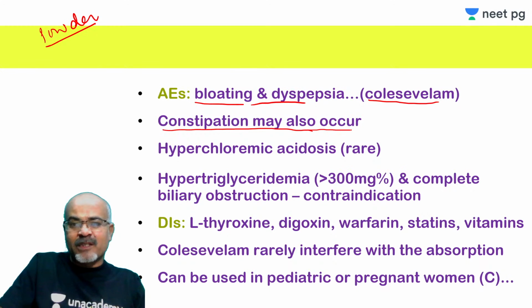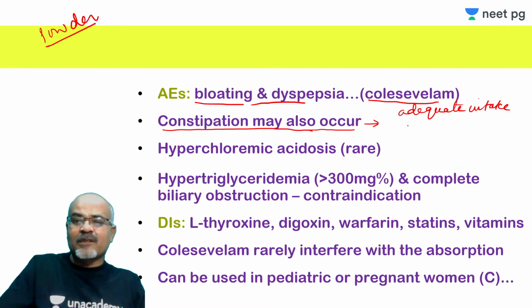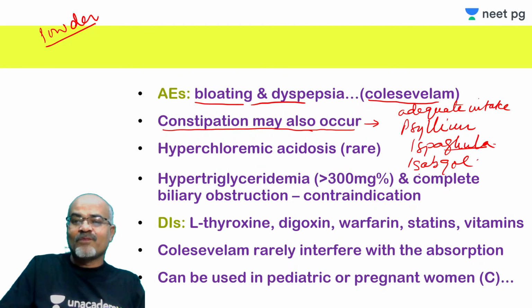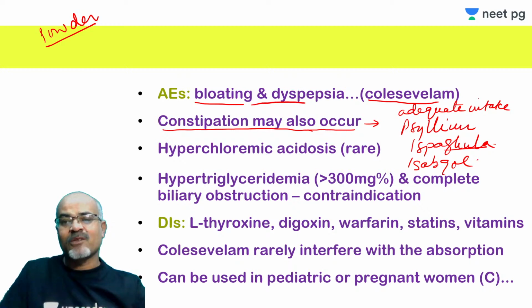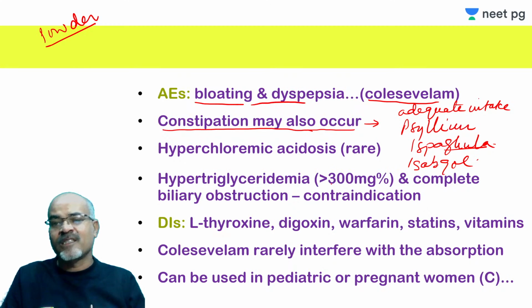However, this constipation can be reduced by asking the patient to ensure adequate water intake, a lot of water intake, and also if necessary one can use psyllium husk, that is also called ispagula husk, or in local language it is called isabgol. We all know isabgol, right? So this constipation can be taken care of by adequate water intake, and if necessary psyllium or isabgol.